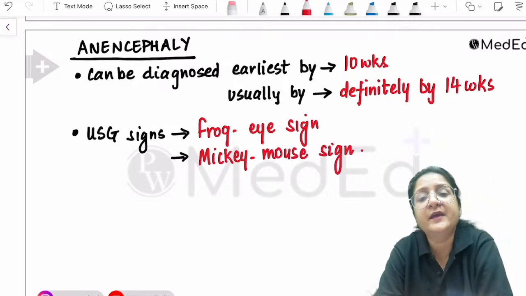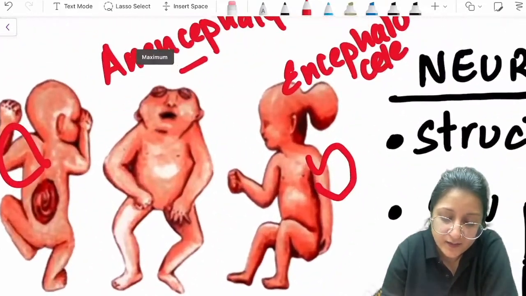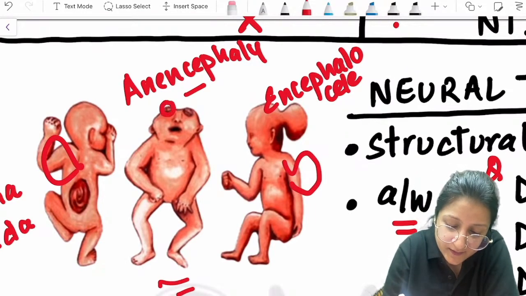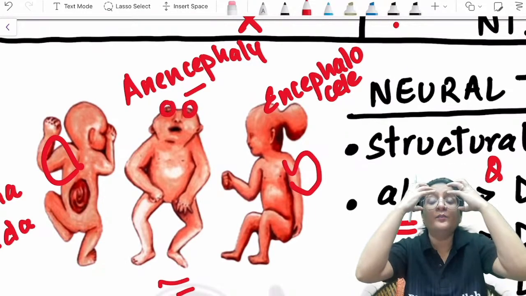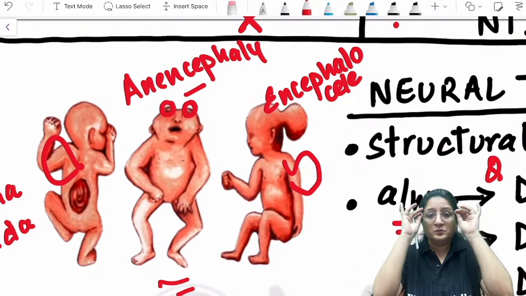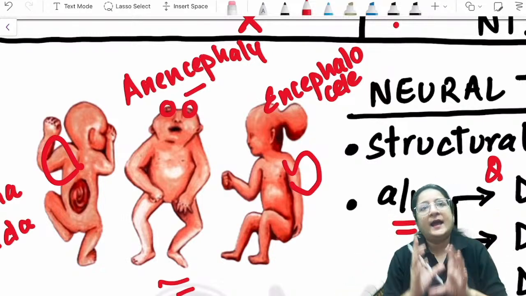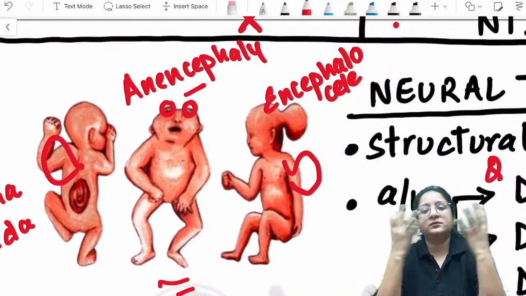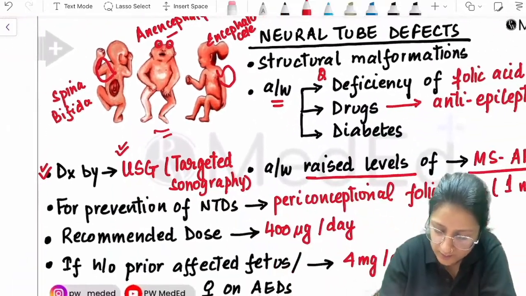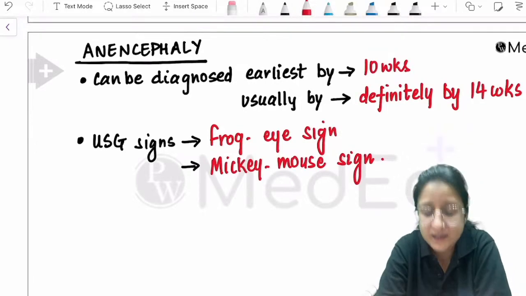When this face is seen on ultrasound, the orbits, the protruding eyes, are seen. It looks like the eyes of a frog. That's why frog eye sign. And again, it looks like the face of a Mickey Mouse. So Mickey Mouse sign. All right. So they can be picked up on ultrasound with the help of these signs.